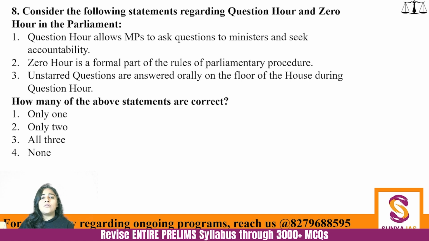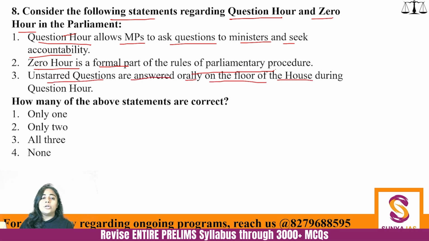Moving on, consider the following statements regarding question hour and 0 hour in the parliament. Question hour allows MPs to ask questions to ministers and seek accountability. 0 hour is a formal part of the rules of parliamentary procedure. And unstarred questions are answered orally on the floor of the house during question hour. How many of the above statements are correct? Go one by one. First is very generic, absolutely true.